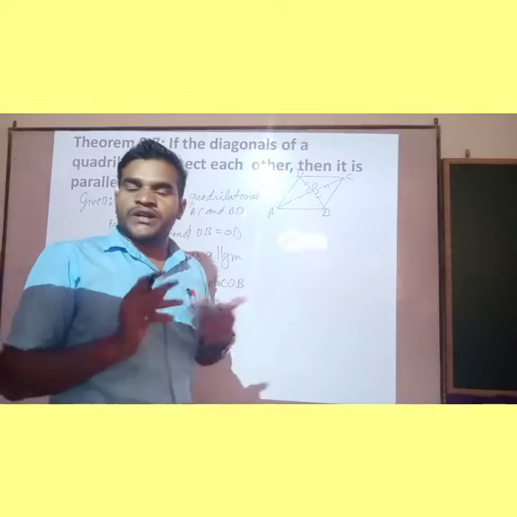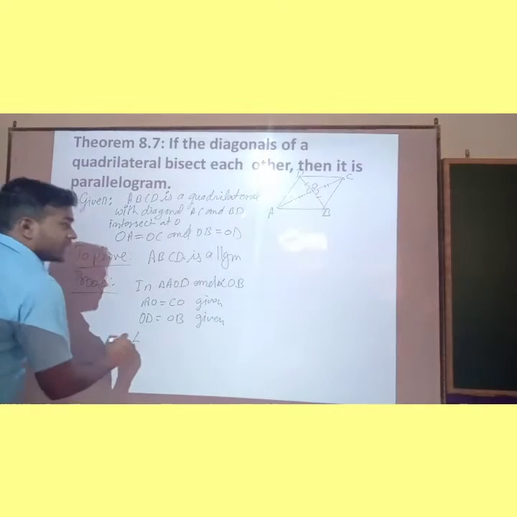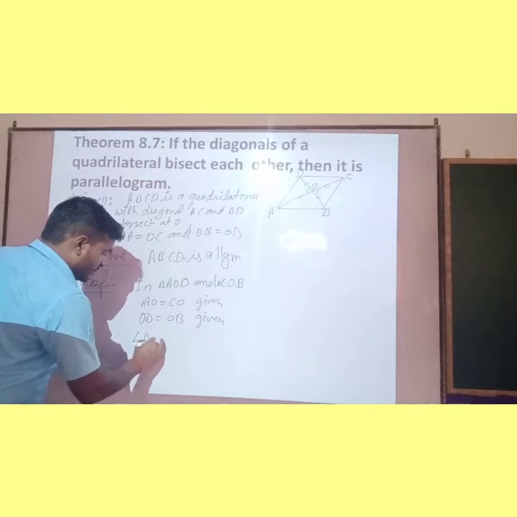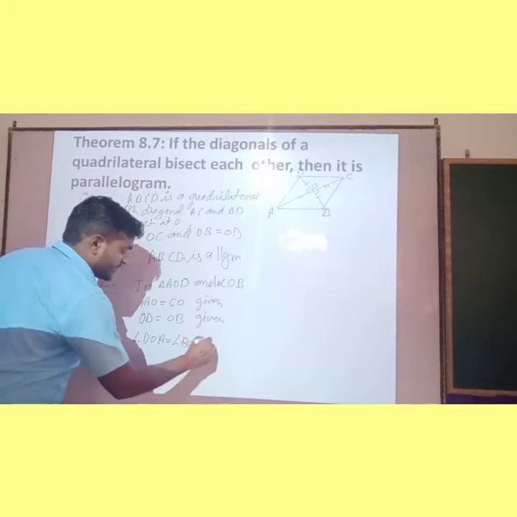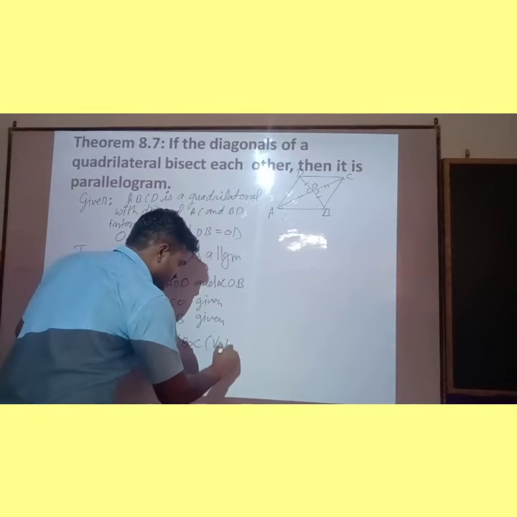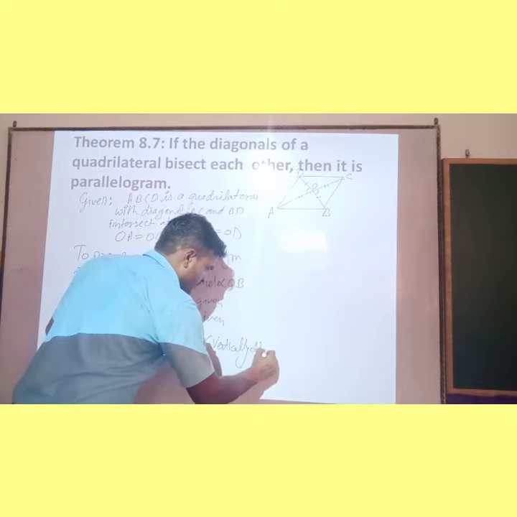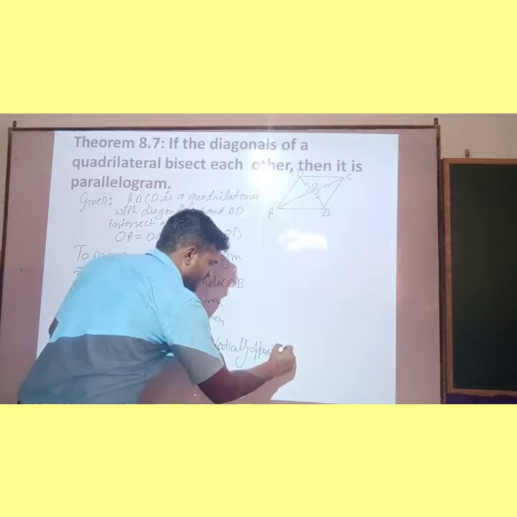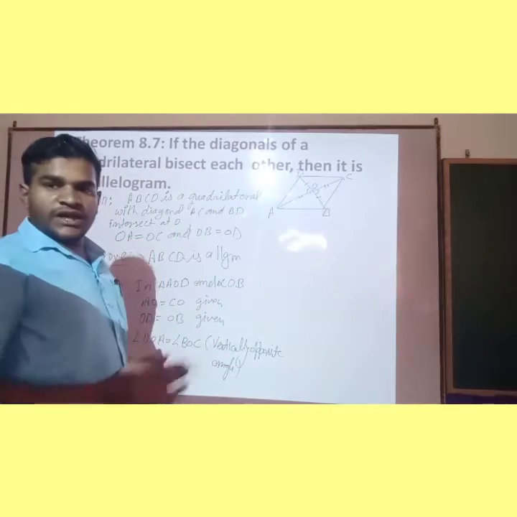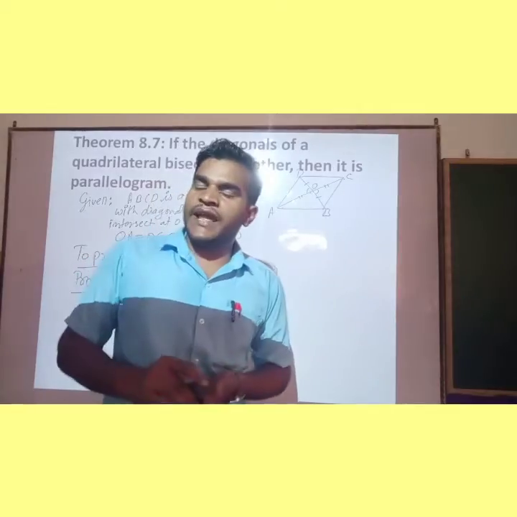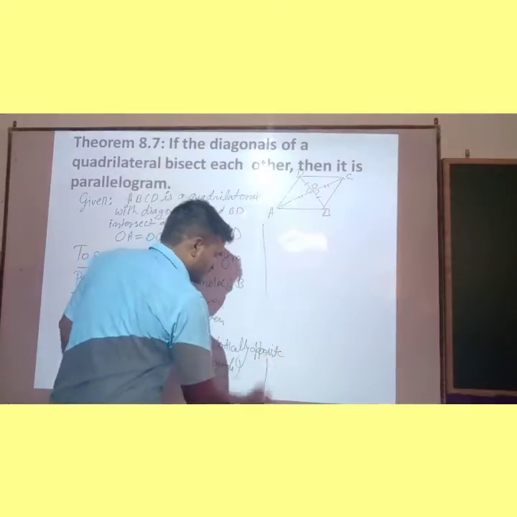As we know that vertically opposite angles are equal. So children, angle DOA is equal to angle BOC, that are vertically opposite angles. As we learned in the lines and angles chapter, vertically opposite angles are equal. That is why they are equal.